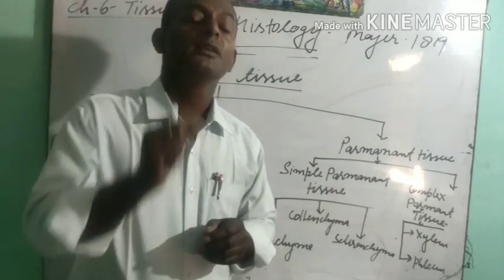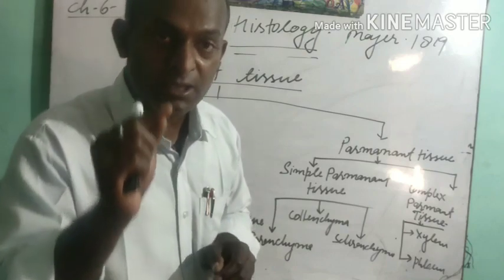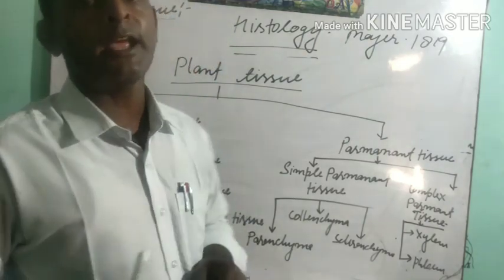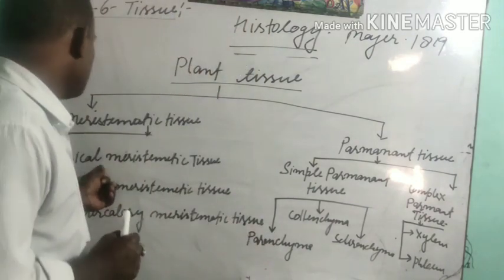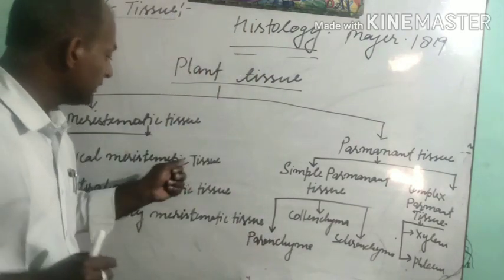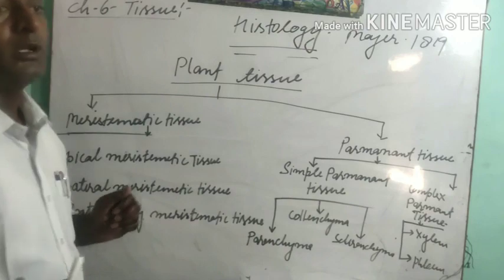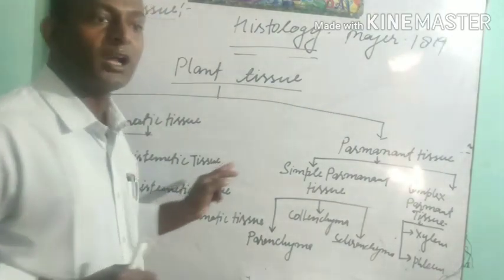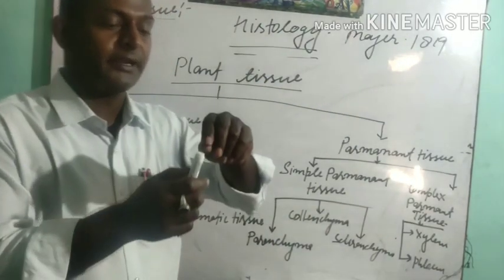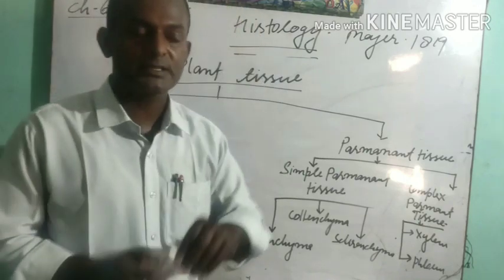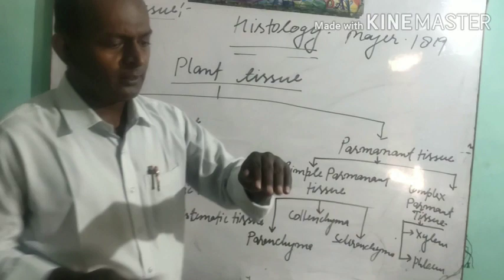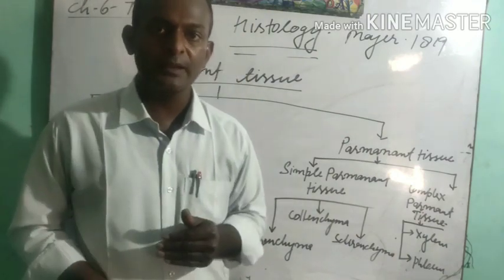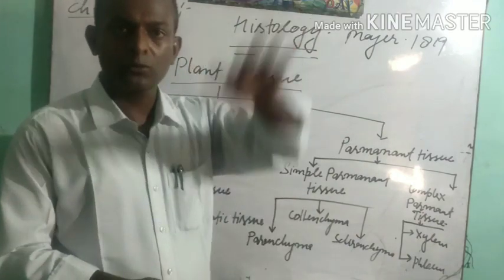What am I saying? The meristematic tissue that is present at the apical portion of plants is called the apical meristematic tissue, and this apical meristematic tissue is helpful in the growth of plants. If it is present at the top portion of plants, then it will increase growth. You have seen that if any small sapling is present, then it starts to grow rapidly.